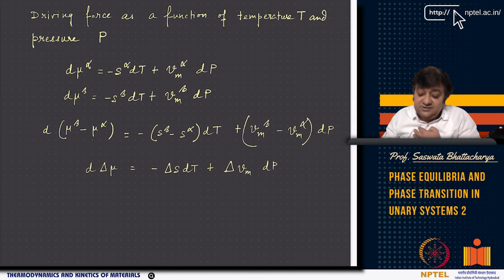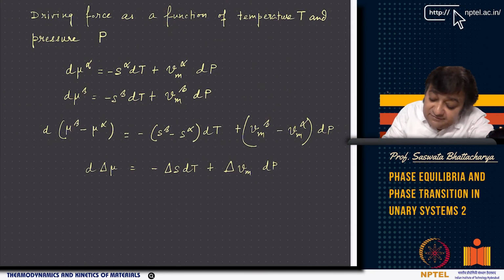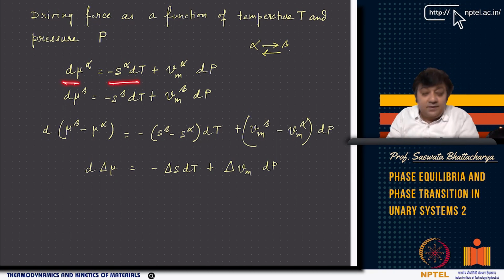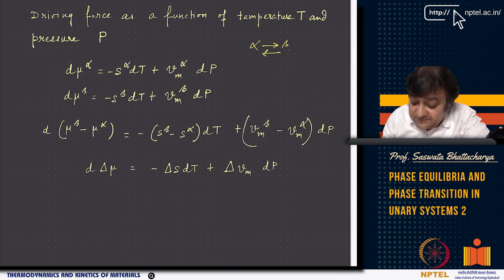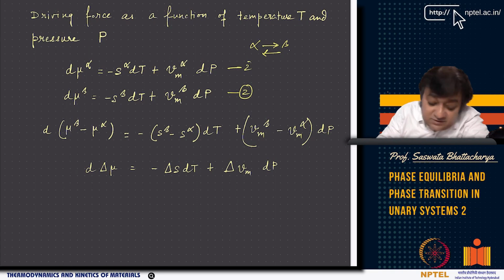Now, if we think of the driving force as a function of temperature and pressure, you are again looking at the transformation from alpha to beta or beta to alpha. If you look at d mu alpha, which is minus s alpha dT plus Vm alpha dP, and d mu beta, which is minus s beta dT plus Vm beta dP, then you can write d of (mu beta minus mu alpha). So this is your equation 2, and this is equation number 1.